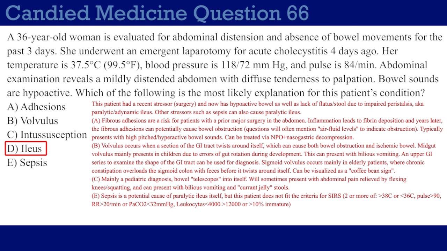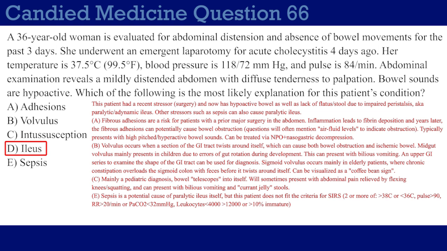There are other manifestations of volvulus, such as cecal volvulus, which occurs mainly in young adults. But for the most part, USMLE is going to be testing on either midgut volvulus in children or sigmoid volvulus in the elderly. Choice C, intussusception. This is mostly found in pediatrics, and this is where the bowel basically telescopes into itself. It can be found in adults, but usually there's an underlying problem that leads to it.